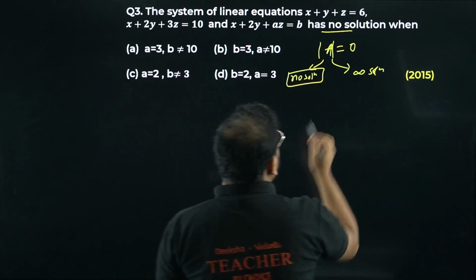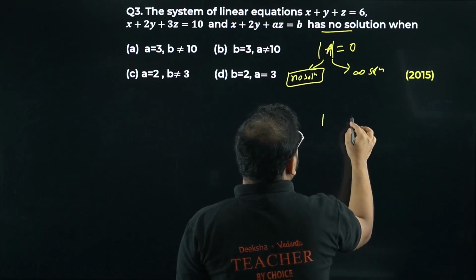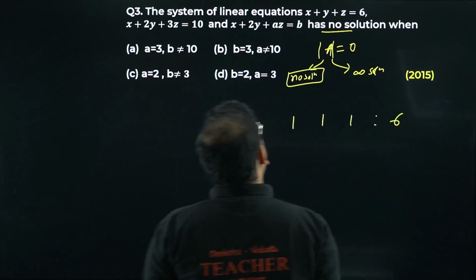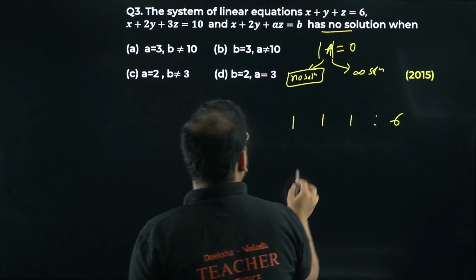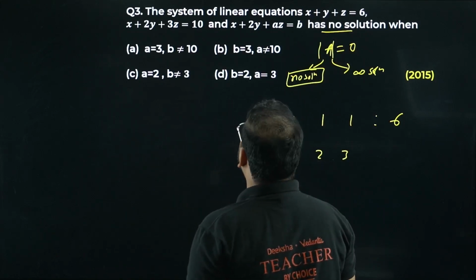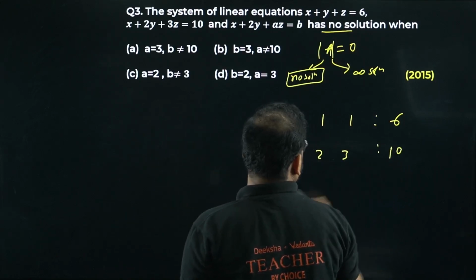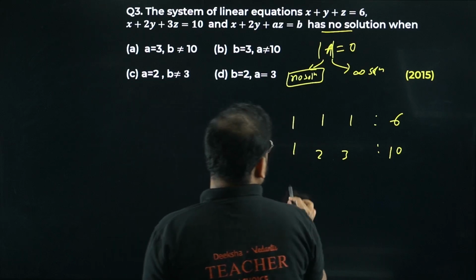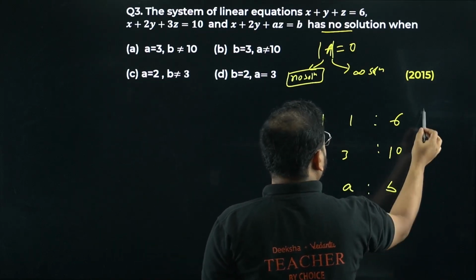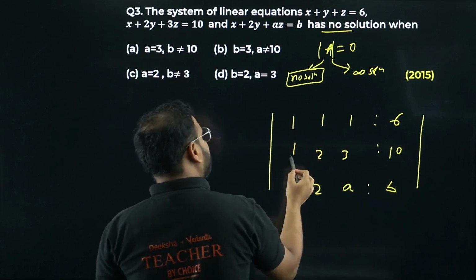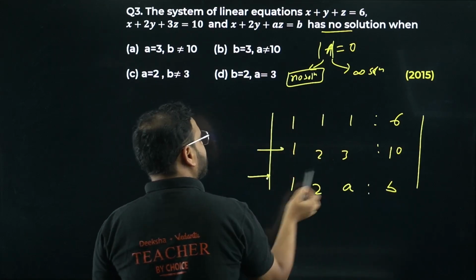So let's write the matrix first. We have 1, 1, 1 and 6, the constant one over here. Next I have 1, 2, 3 and 10. Then I have 1, 2, A and B. Good for us, because you can see here 1, 2 is the same, 3 is also the same.